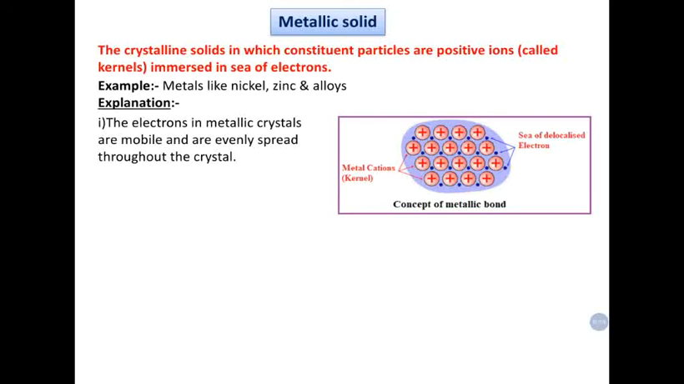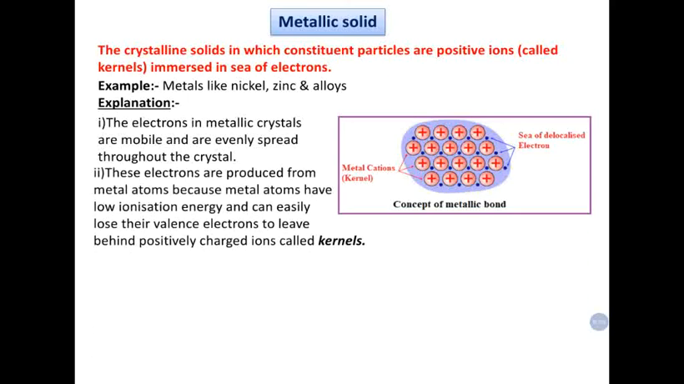In this picture, the positively charged circles show the kernels, while the small blue dots show the free electrons, and these free electrons move freely throughout the crystal. Therefore, this sea of electrons carries a negative charge, and in that negatively charged sea, the positively charged metal ions are immersed.